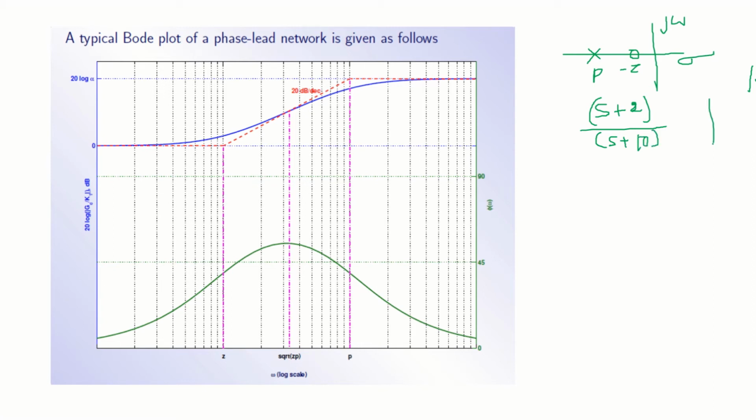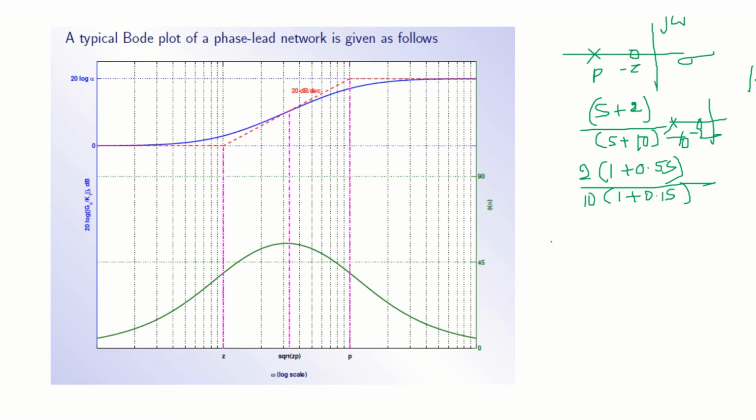So you have a zero at minus 2 and you have a pole at minus 10. If I take out common here, 1 plus 0.5 S divided by 10, if I take out common, it is 1 plus 0.1 S. Let us not bother about that.